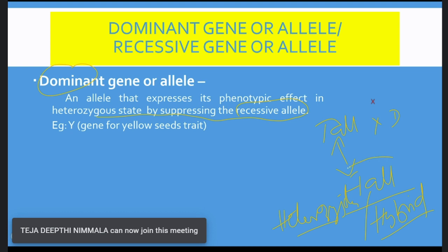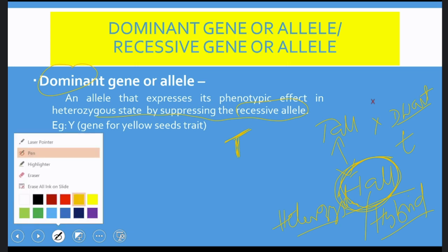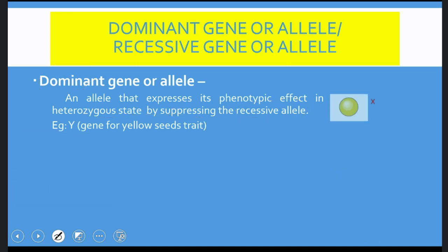So in a hybrid, the character that is expressed is called the dominant character, and the gene responsible for the dominant character is called the dominant gene. And the character which is suppressed in the hybrid or heterozygote is called the recessive character. The dwarf character is recessive, and the gene responsible for the recessive character is called the recessive gene or recessive allele.